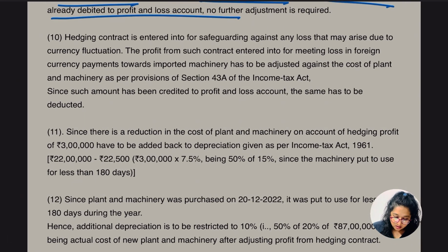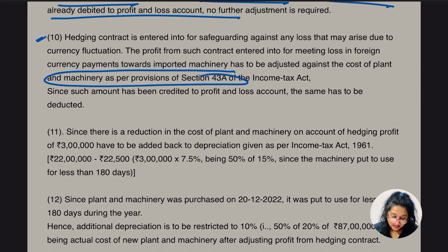Before doing that, let me read working note 10, the hedging contract. Hedging contract is entered into for safeguarding against any loss that may arise due to currency fluctuation. The profit from such contract entered into for meeting loss in foreign currency payment toward the import of machinery has to be adjusted against the cost of plant and machinery as per the provision of section 43A.